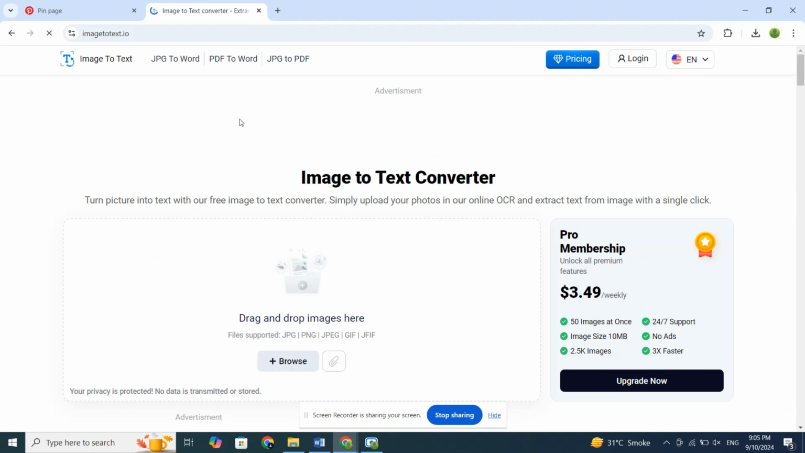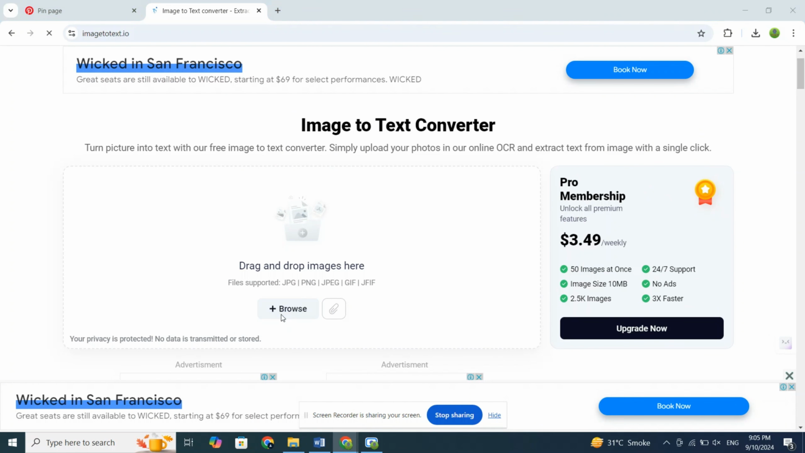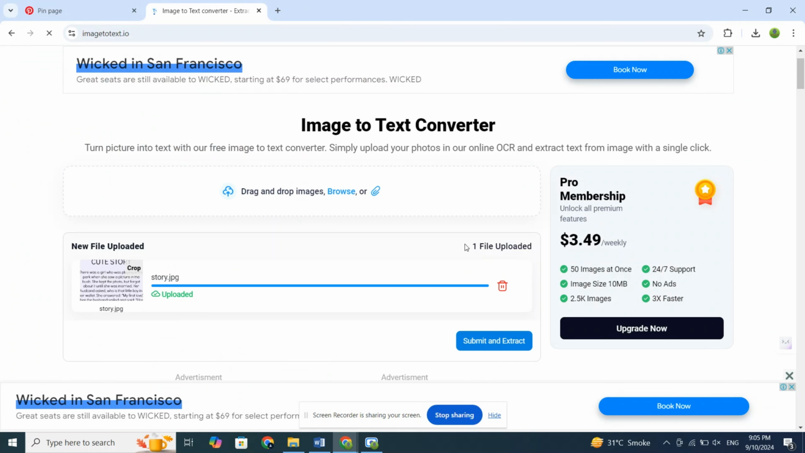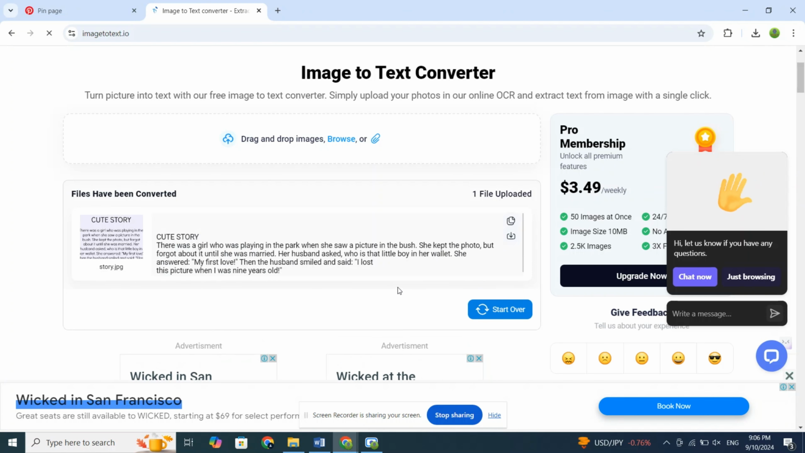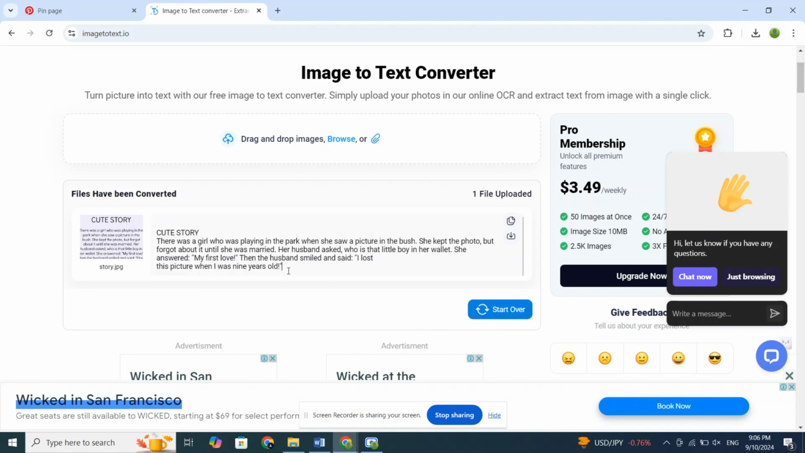Next, we need to convert the image to text. Open any free image-to-text converter online. Upload your image and click on Submit to extract the text. Give it some time to convert, then copy the text. This will help you create engaging content for your channel.